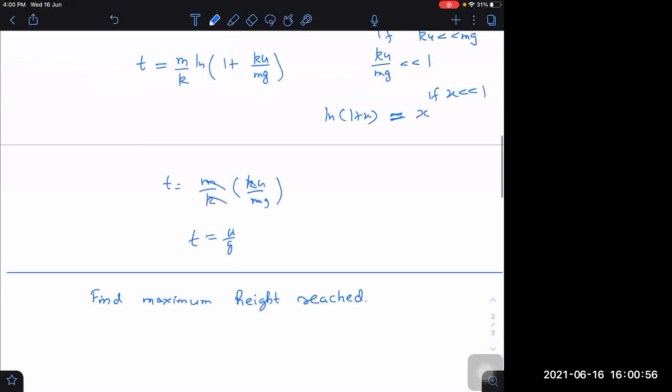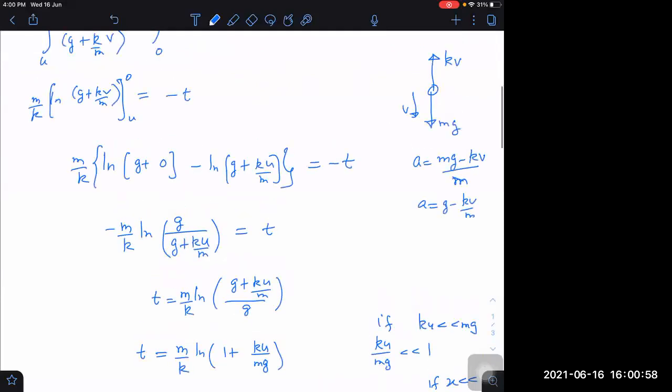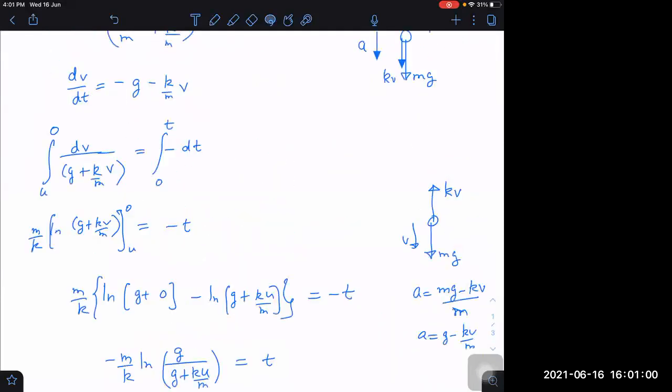What will be the maximum height reached in the case of the air drag question? To get the maximum height reached, I have to first start with this expression here.